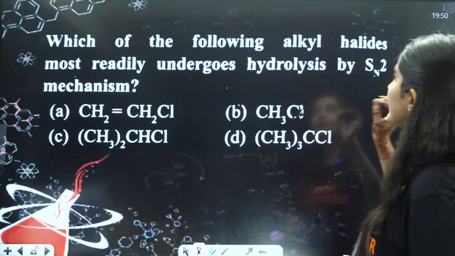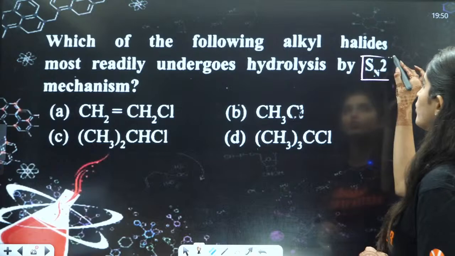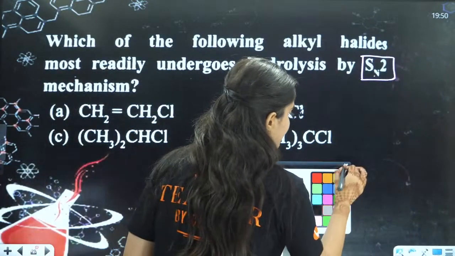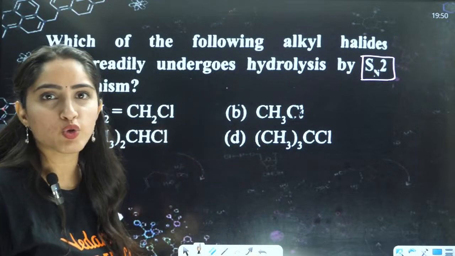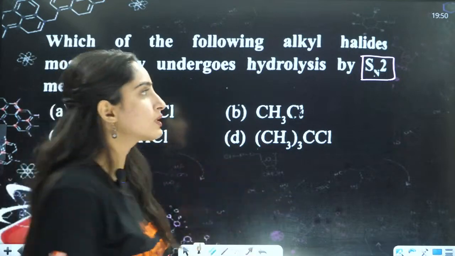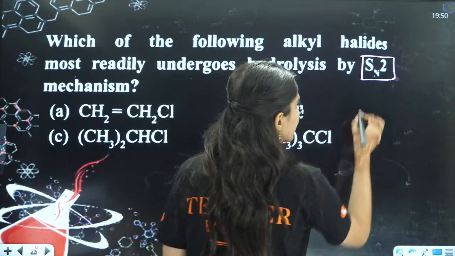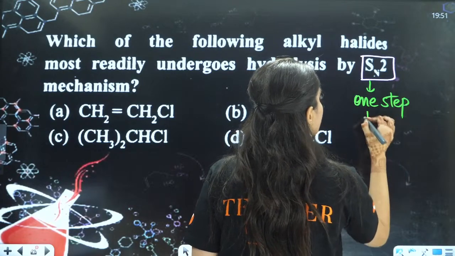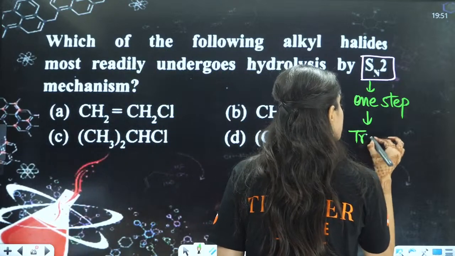Which of the following alkyl halides most readily undergoes hydrolysis by SN2 mechanism? Now, if you talk about SN2 mechanism, can you tell me is this a 1-step or 2-step? When there is 2, that means 1 step. So SN2 is a 1-step mechanism. 1 step means there will be no formation of a carbocation. There will be formation of a transition state.